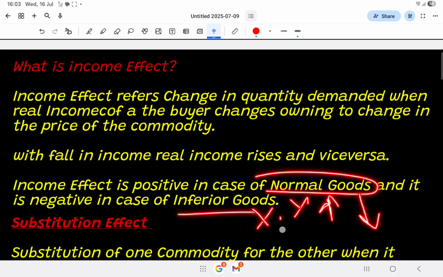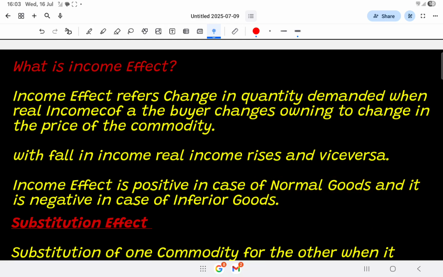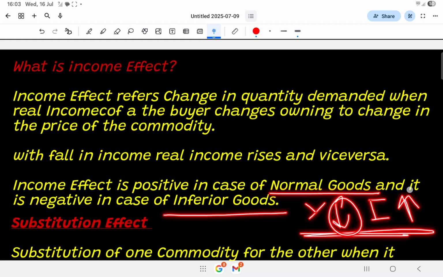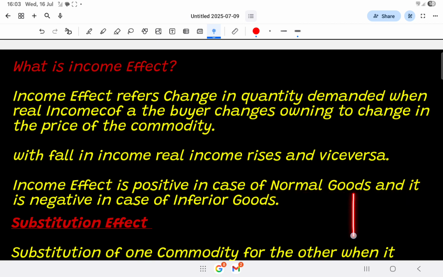But when our income is low, we are not able to consume normal goods. At that time we are consuming inferior goods. So in the case of low income, we are consuming high inferior goods. It is a negative relationship. One is falling, the other is rising. It will give you a downward sloping curve. So we can say that it is negatively related.